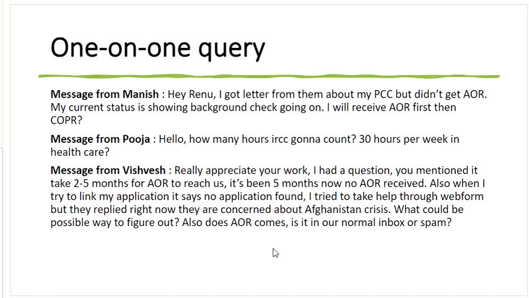As I said, you might get an ADR, an additional document requisition. So you're getting that ADR for PCC. You have to submit that, and after that you're likely to get AOR, and then of course the PR confirmation portal. Before that, of course, there would be a criminality check that has to be passed, and the eligibility check. And after that, you might get ghost updates when you upload the PCC. I'm just talking about the steps that are part of the process, and then you are going to get the COPR.